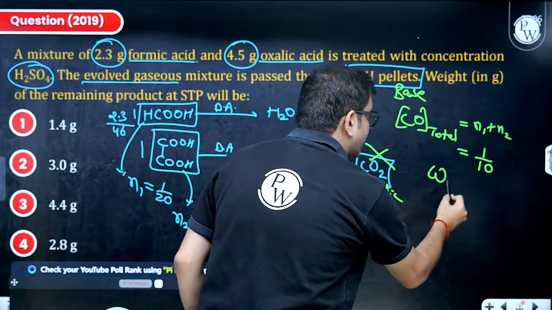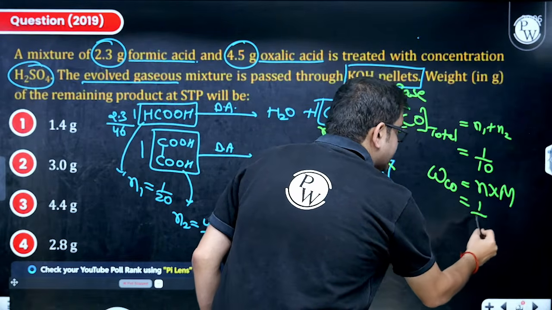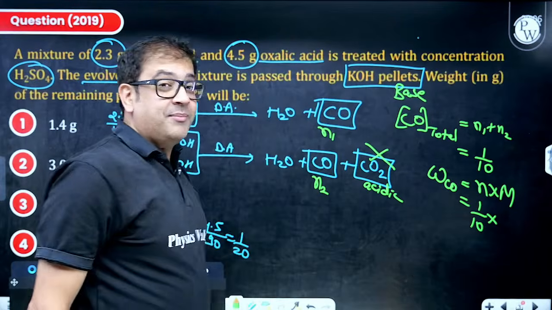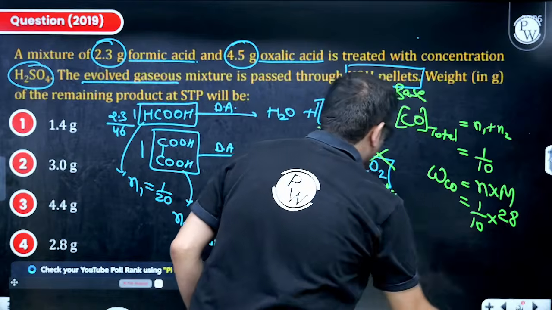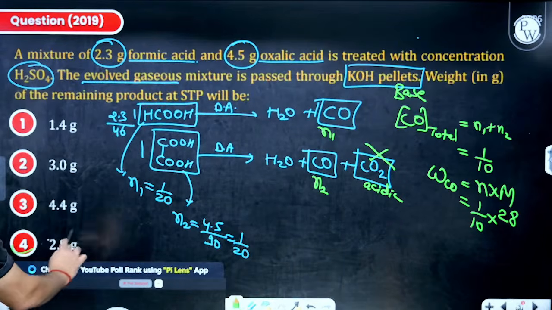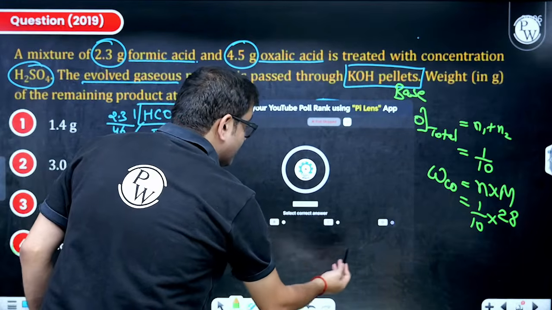So what will be weight of carbon monoxide? Sir, moles into molecular mass. Moles is definitely 1 by 20 and molecular mass of carbon monoxide is 12 and 16, that is 28. So practically your answer is quite easy and doable, but yes, rather a very conceptual question.